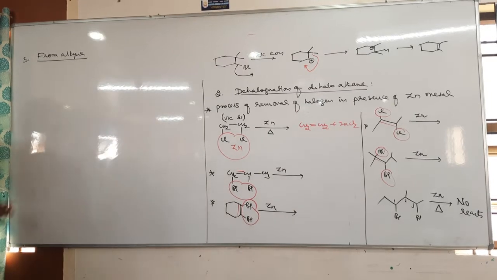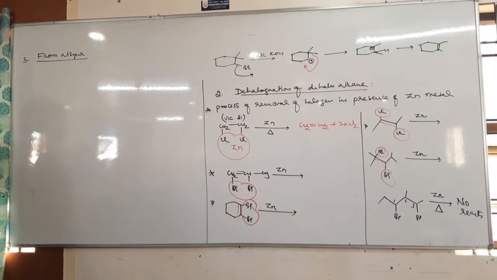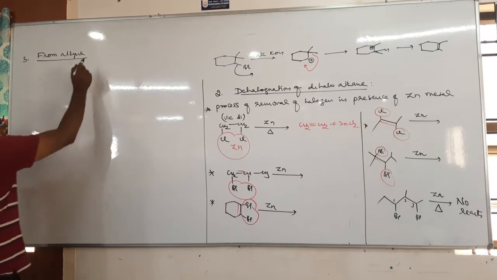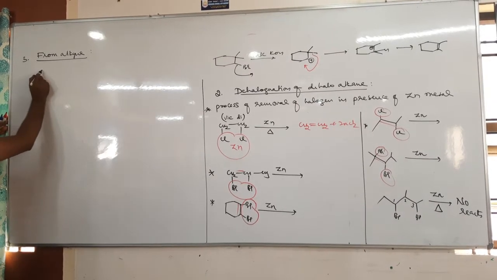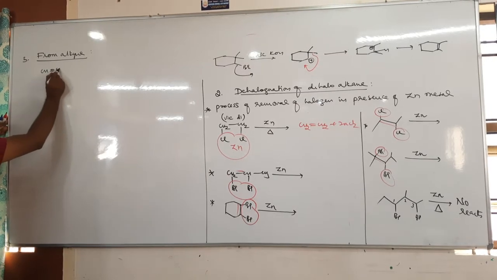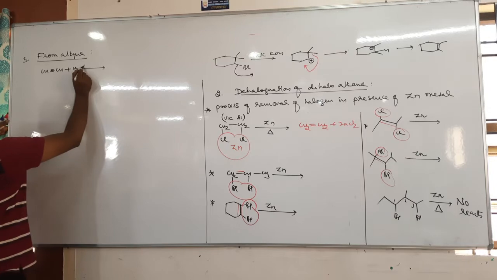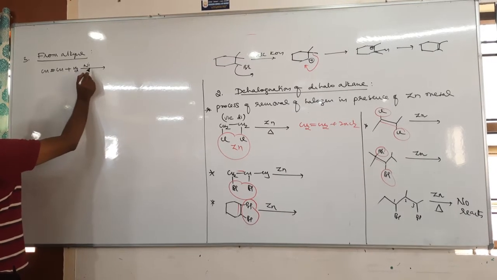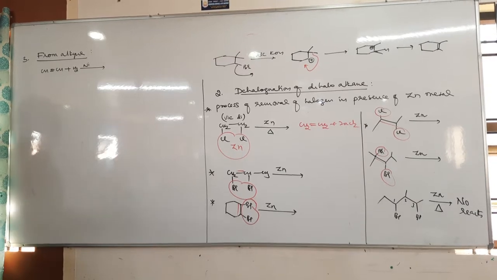Next, from alkyne. Okay, from alkyne we have studied preparation of alkane. Tell me, how do you prepare alkane from alkyne? Let us take CH triple bond CH. Alkyne reacts with hydrogen in presence of either nickel, platinum, or palladium catalyst.